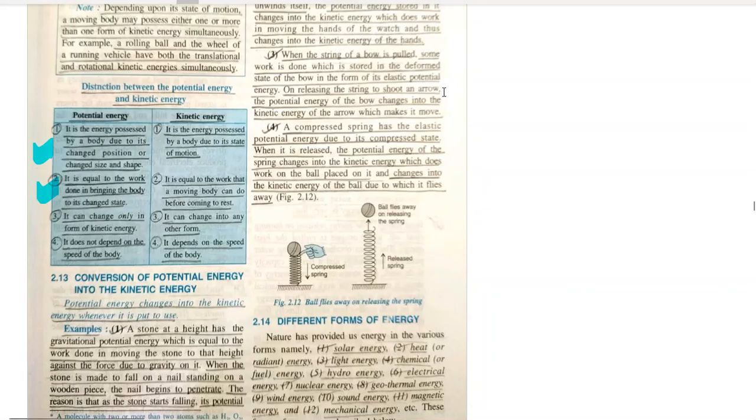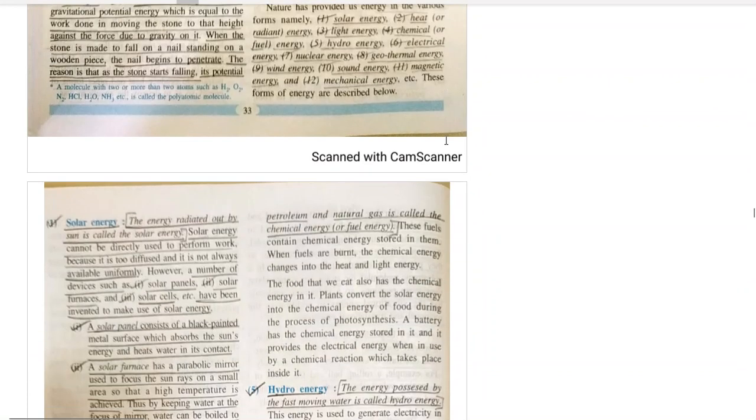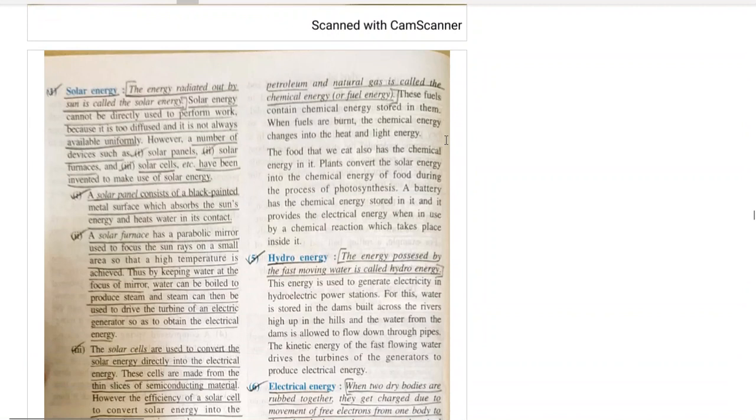Okay. Different forms of energy. We are going to study different forms of energy and their sources. Very simple theoretical piece. Solar energy. Can you tell me from where solar energy is obtained? From the sun, right? But directly it cannot be used because it is too diffused and not always available uniformly.